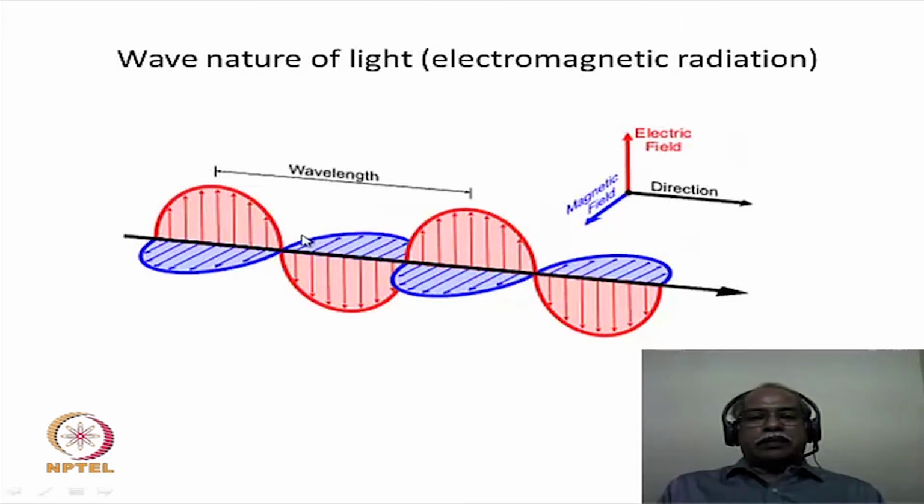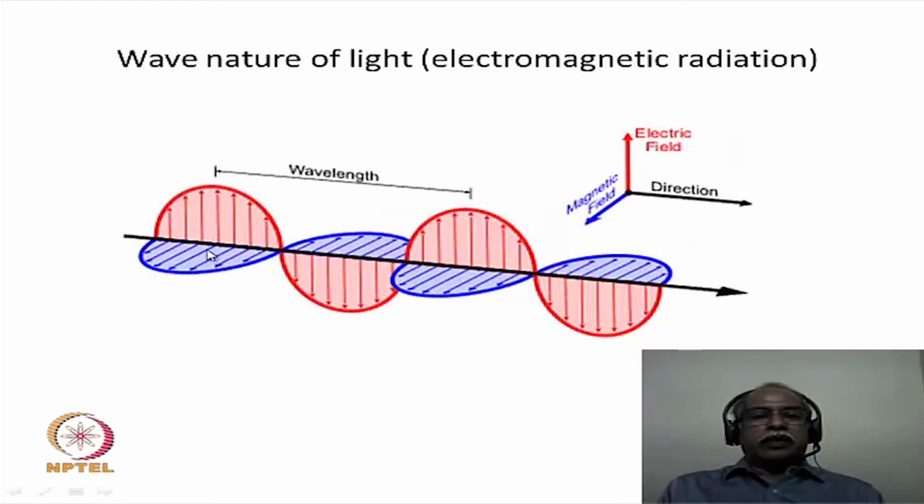And light can be expressed in the form of a sine wave consisting of two interacting sine waves, for example, one corresponding to the electric field, the other one corresponding to the magnetic field. The distance from hump to hump is what is known as the wavelength, and this wavelength is what we referred to in terms of the electromagnetic spectrum that we saw earlier, defining the regions of the electromagnetic spectrum with the different wavelengths.